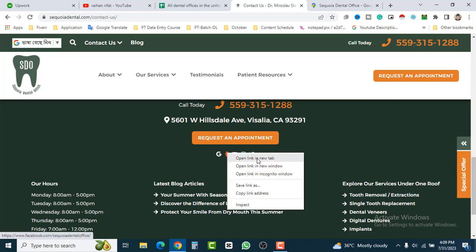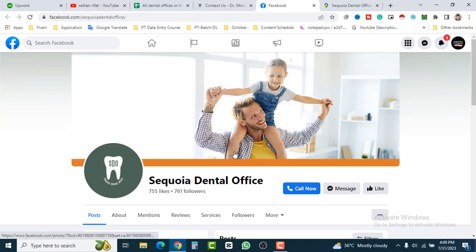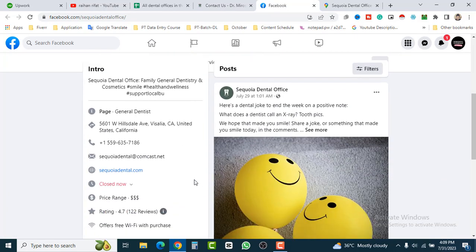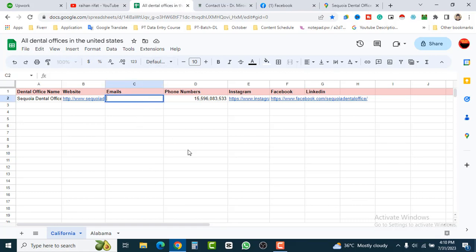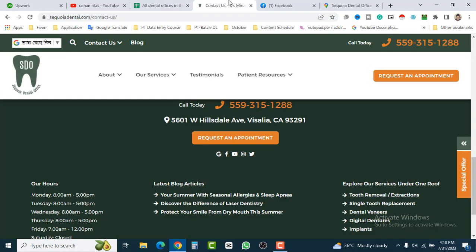Open the Facebook page, and from this page we will find their email address. So here you can see this is the email address. Just copy and paste. So this is how we can find the email address. Sometimes you couldn't find the email address from the website, so you have to visit other social media accounts. This is the way you can find it.